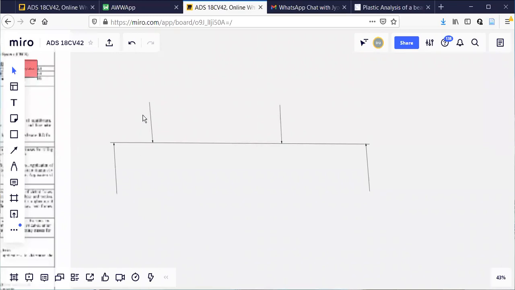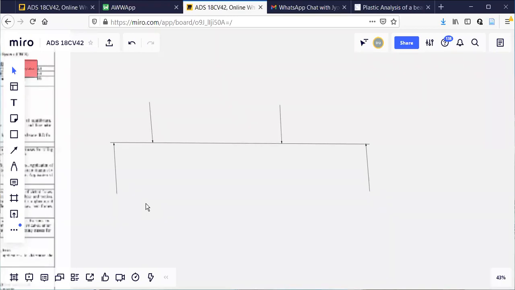When two forces, let us say W1 and W2, are acting on a beam, if the beam has to be in equilibrium, these two forces will produce forces at the supports in such a way that the system is kept in equilibrium. So analysis means finding the unknown forces using the conditions of equilibrium. When I use the conditions of equilibrium to find the unknown forces, it is a determinate structure.